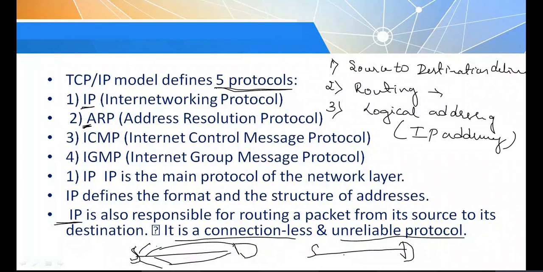Connection oriented is reliable; for this we have separate protocols, which I will discuss later. Whatever data is sent, it is sent successfully. If a packet is not received, the destination will send an acknowledgement to the source indicating it did not receive the packet. So we have different protocols at the network layer.